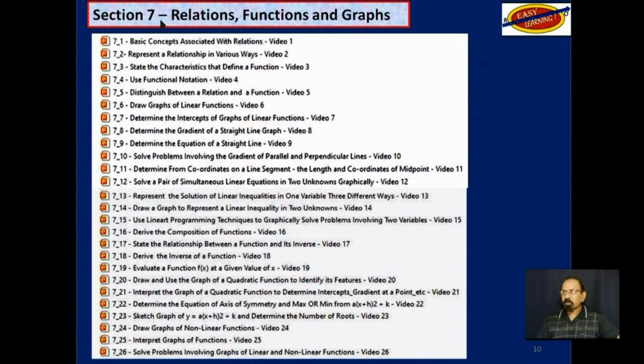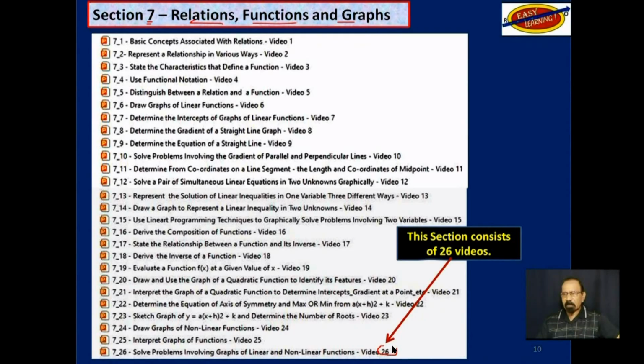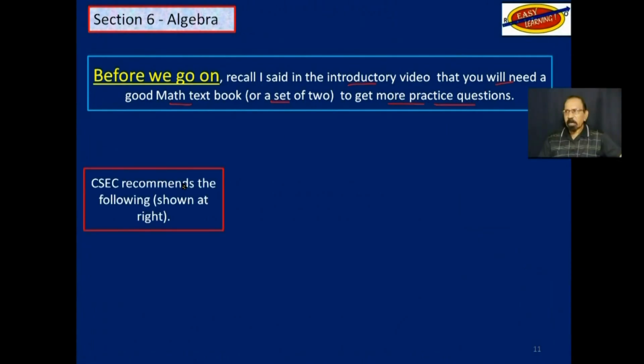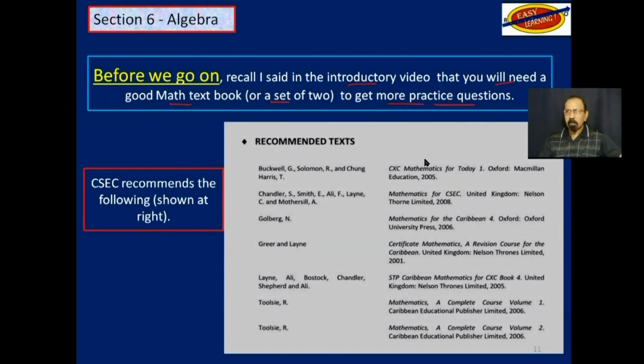We are now at section 7, Relations, Functions, and Graphs. As you could see, we have 26 objectives and 26 videos to cover in this section. Before we go on, recall I said in the introductory video that you will need a good math textbook or maybe a set of 2 to get especially more practice questions. CSEC recommends the following shown at right, these here.